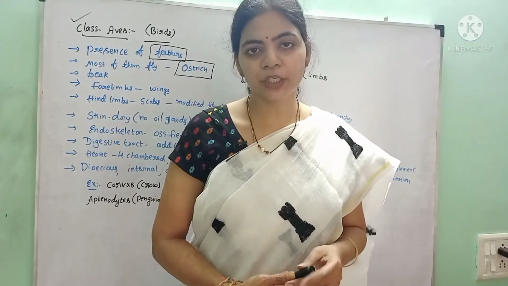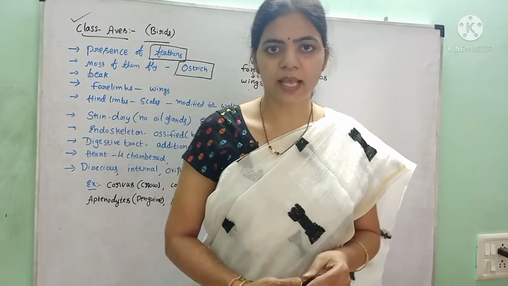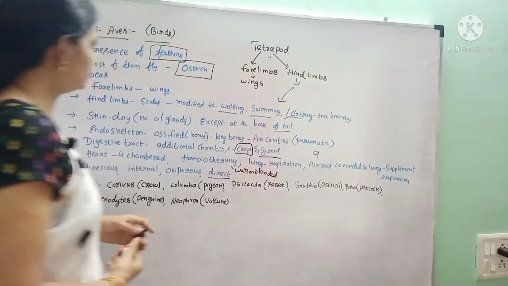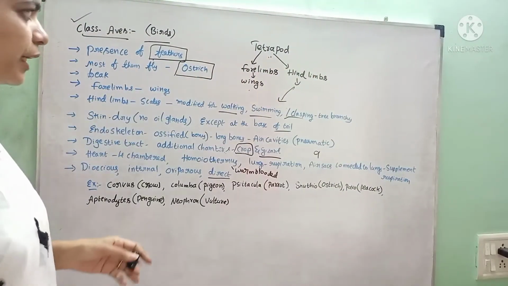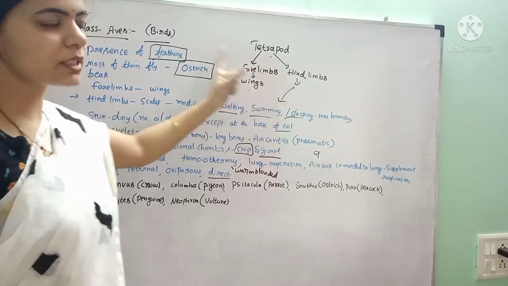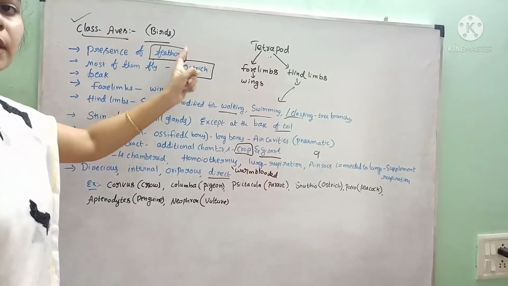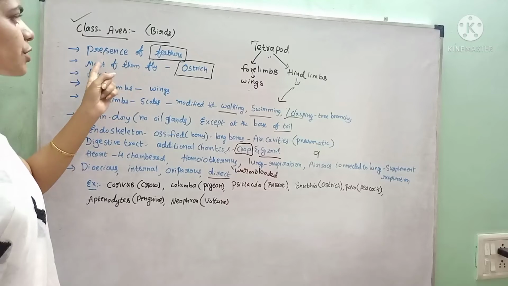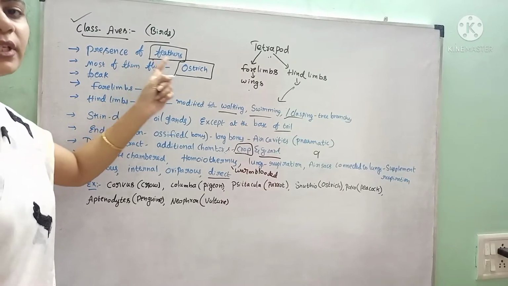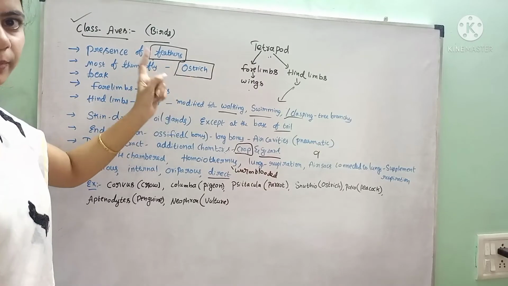In this video we are going to study about Aves, class Aves. Class Aves is included under tetrapods. These include birds. What is the characteristic feature of the birds? Presence of feathers is the characteristic feature of the birds.